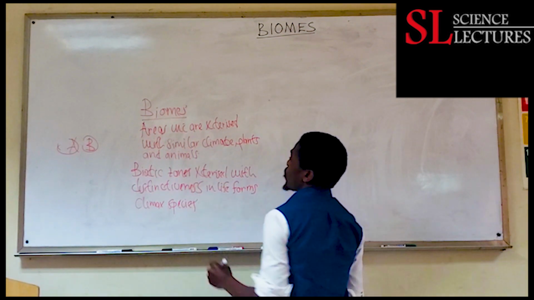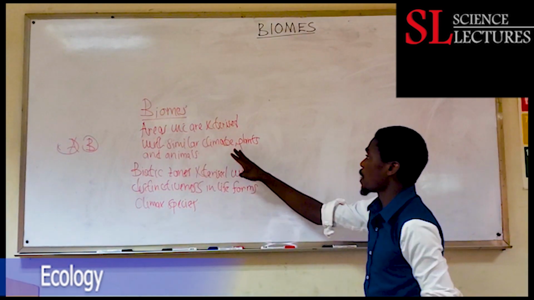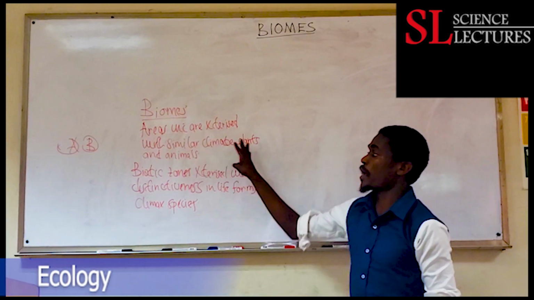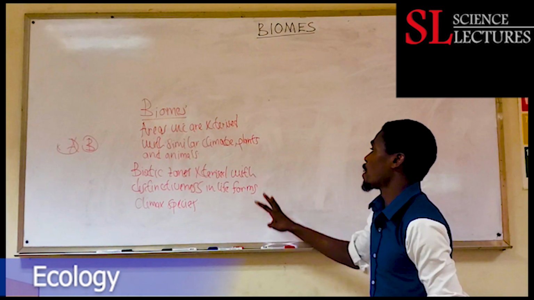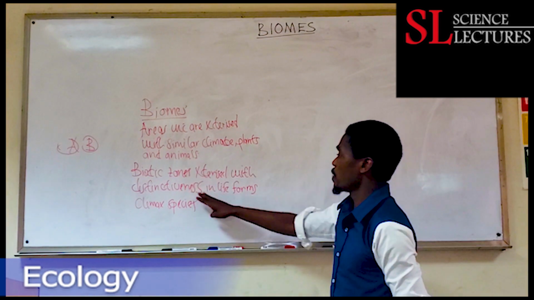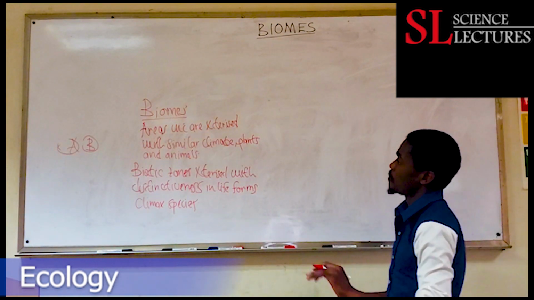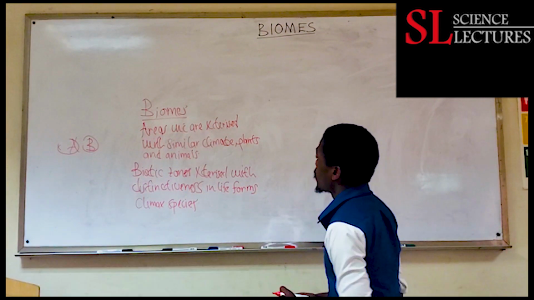So we are looking at a biome as those specific areas which are characterized by similar plants and animals. And biomes are biotic zones characterized by distinctiveness in life forms. So they show some distinctiveness in the life forms that are there.